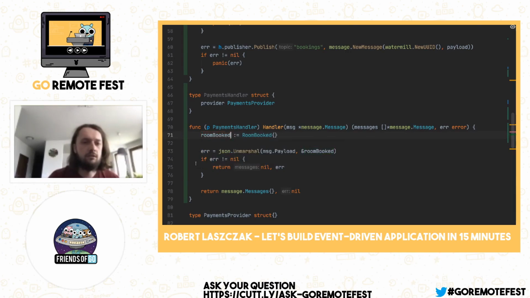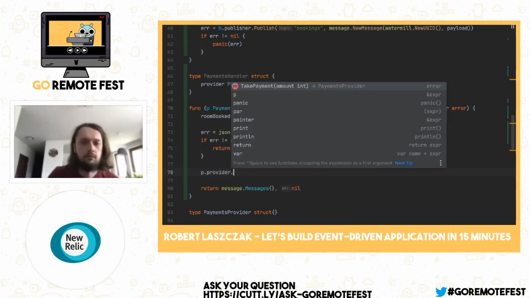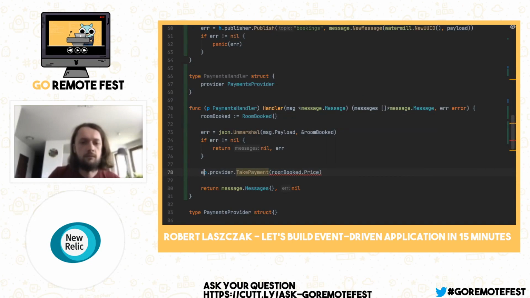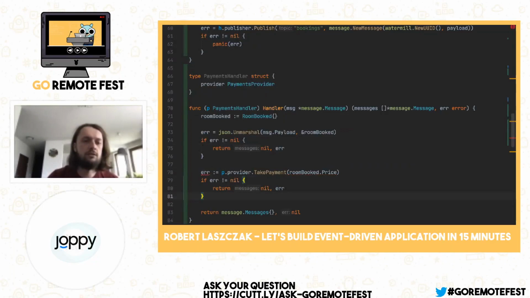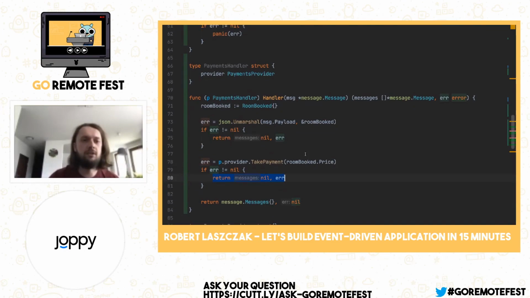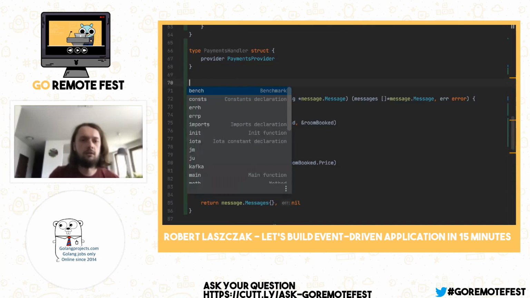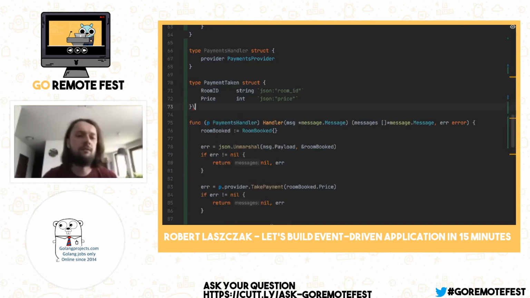And now we need to take payment. Provider, price. Yeah, fortunately, in Watermill handlers, we are able to return an error, so we don't need to panic in every place. And I think it will also be a pretty great idea to emit some event after we succeed. Payment taken. Yeah, so we have our payment taken event.